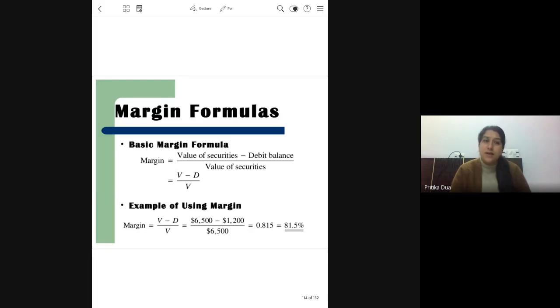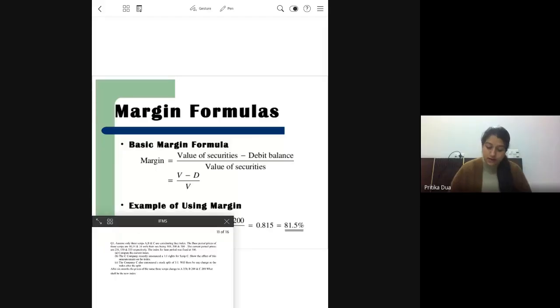This gives us an idea as to how much margin is being brought in by the investor and how much margin is being extended by the broker.